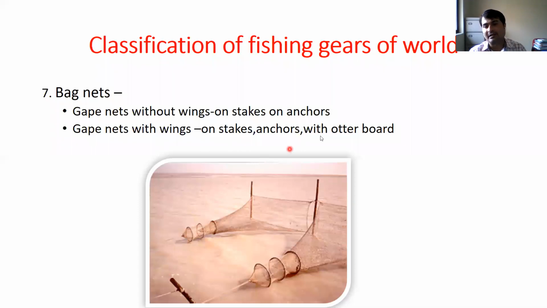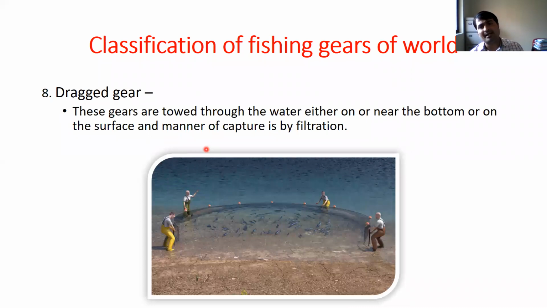Back side there will be an anchor, and there will be two otter boards. Otter boards are generally used for horizontal opening of the mouth. If you want to maintain the horizontal opening of the mouth of the gear's net, then we have to use otter boards. So this is the bag net.